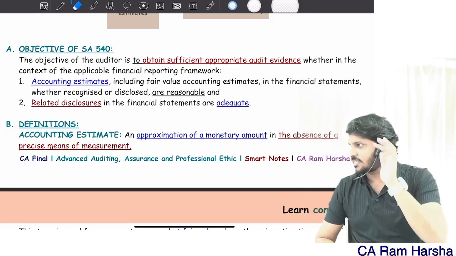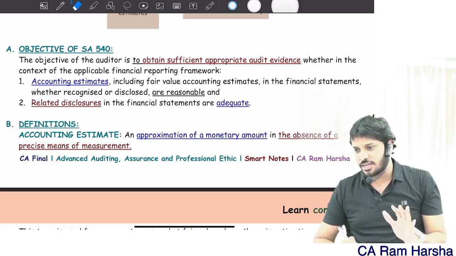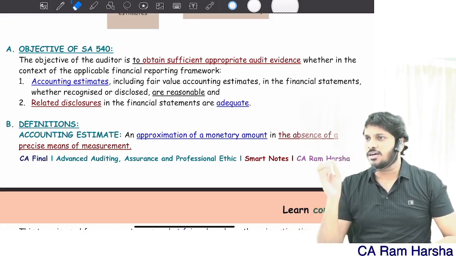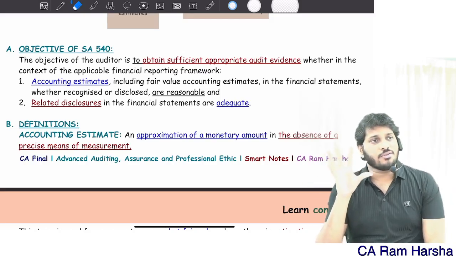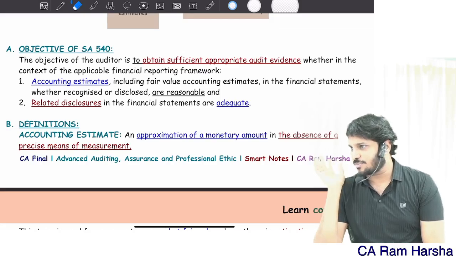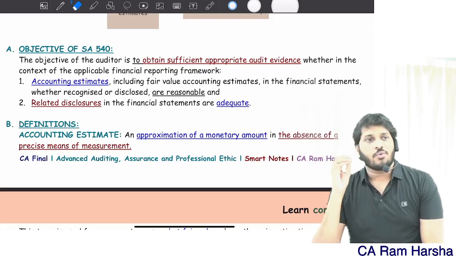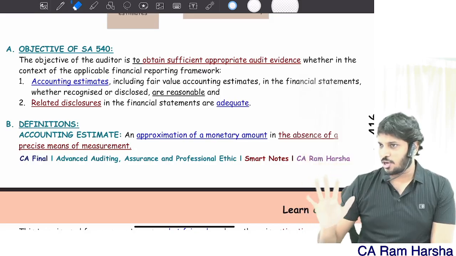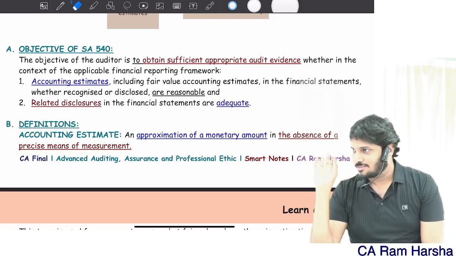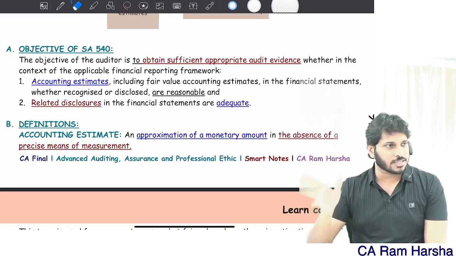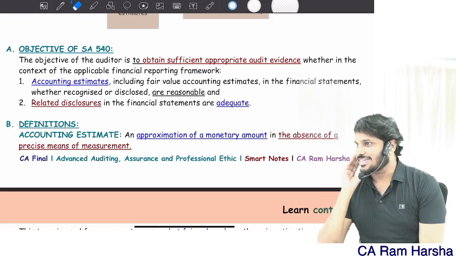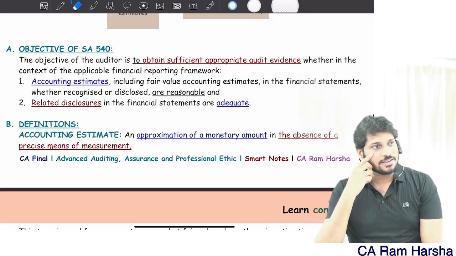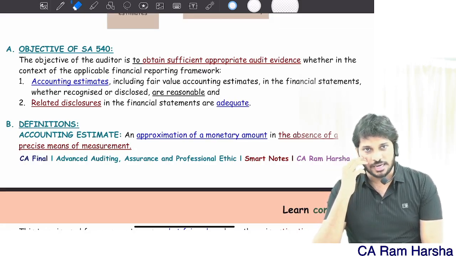Once you verified estimation uncertainty, once you verified how the accounting estimate is recognized, you will get an idea whether this accounting estimate is proper or not, whether it is reasonable or not. Once you understood the accounting estimate, you will document everything and give a conclusion whether the estimate is reasonable or not reasonable. That's it. With this, the standard is over. Entire SA 540. So we'll see each and every sub-element of the standard and then we'll continue. Just a minute.